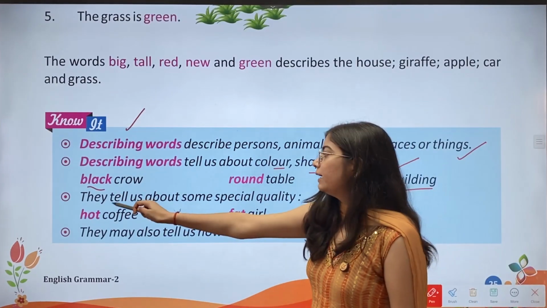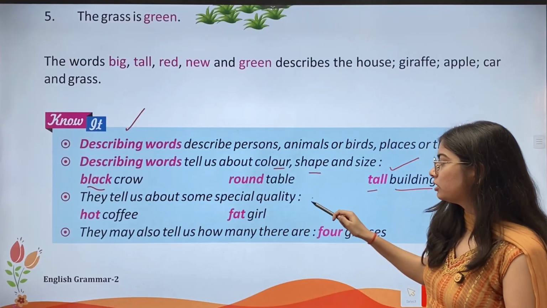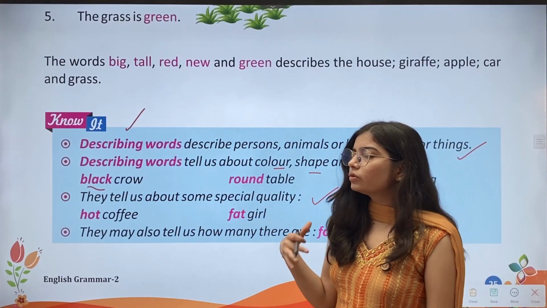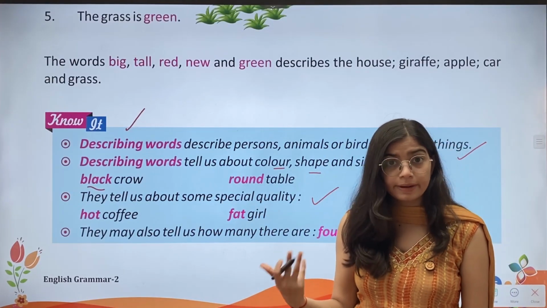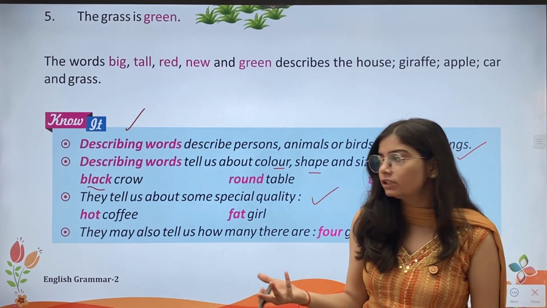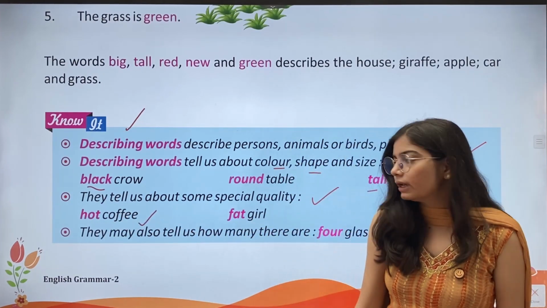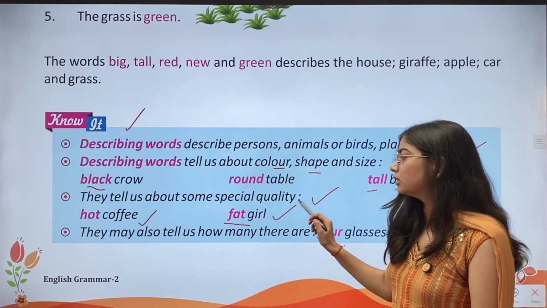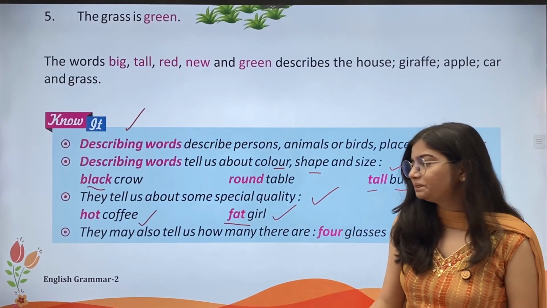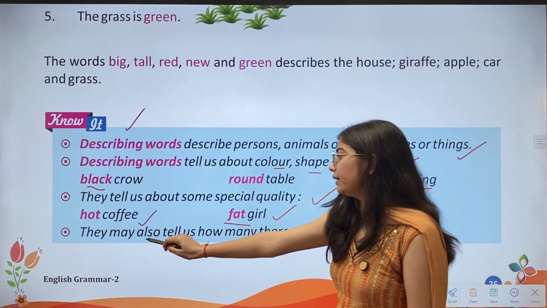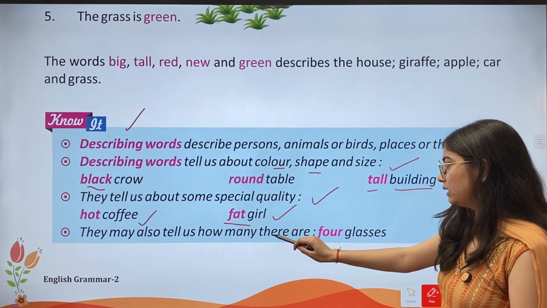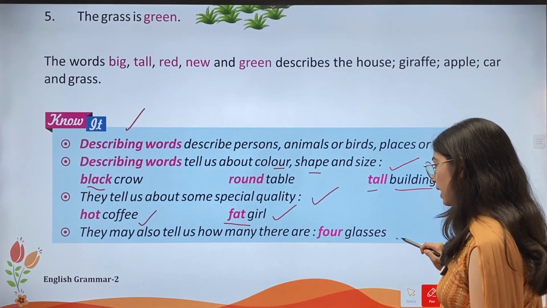Okay. They tell us about some special quality. Also कोई special quality है तो उसके बारे में भी हमें बताते हैं describing word. For example, hot coffee. Okay. Then fat girl. Okay. Then they may also tell us how many there are for glasses.